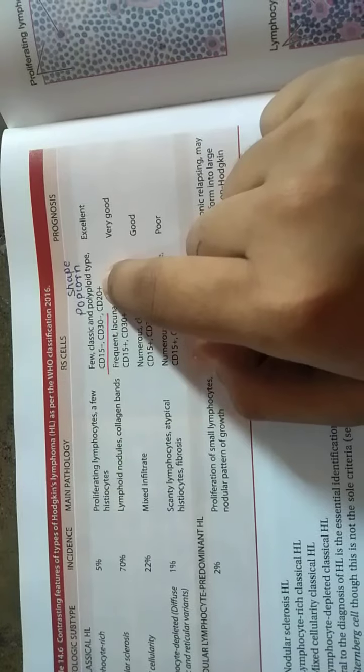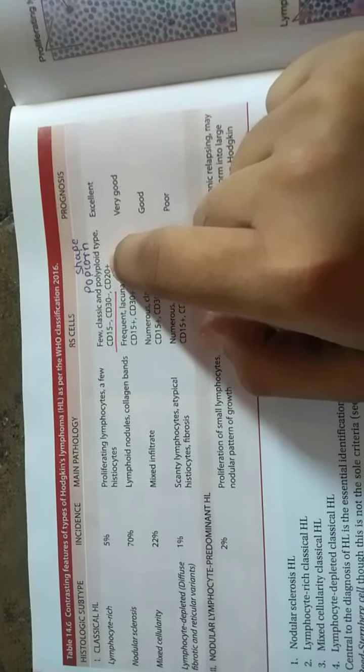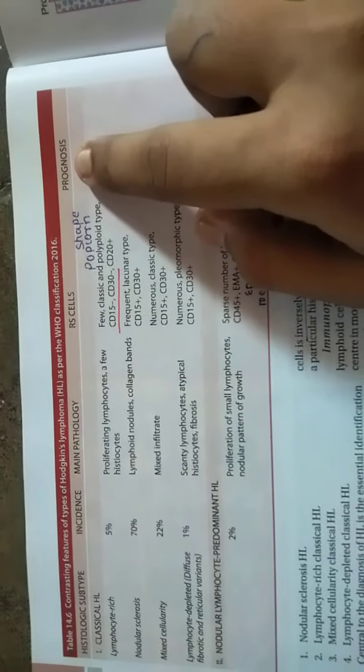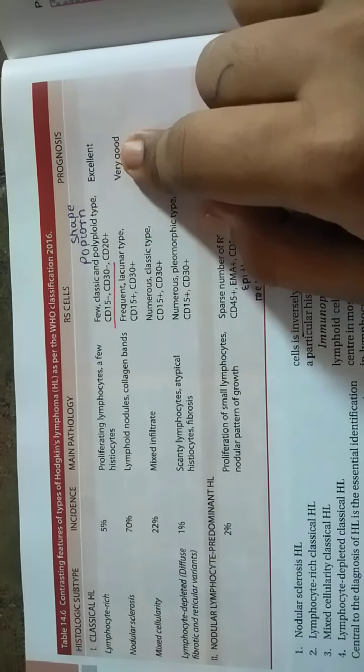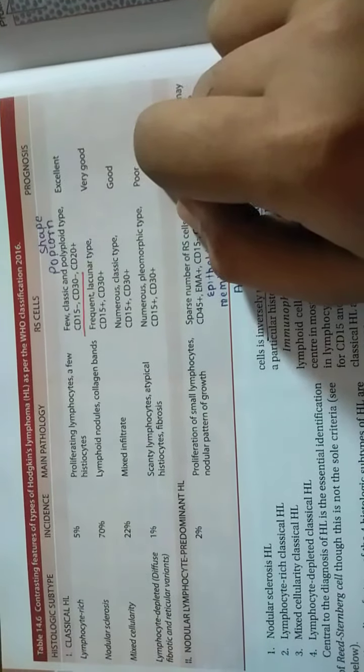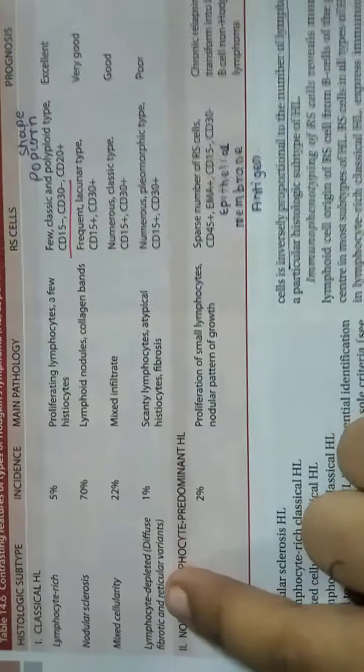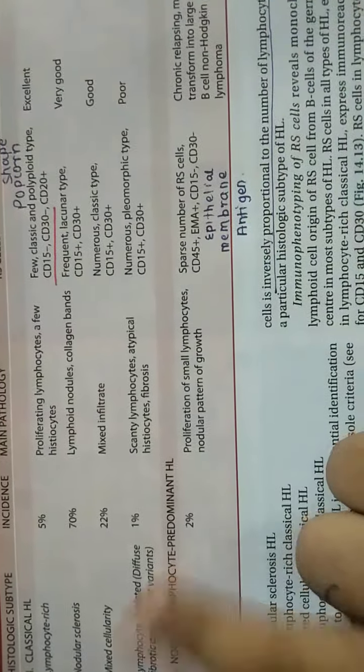Regarding prognosis, the lymphocyte-rich type has an excellent prognosis. After that, nodular sclerosis is very good, mixed cellularity is good, and lymphocyte depleted has a poor prognosis.